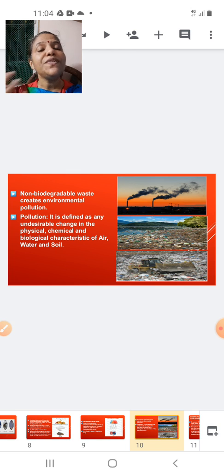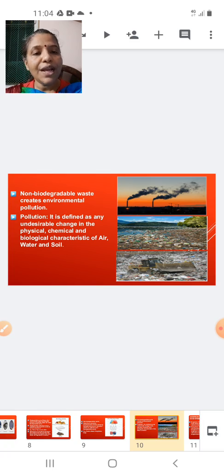Okay. Now what are the physical parameters? The color of the air, color of the soil, color of the water. These are nothing but the physical characters. What are the chemical characters for water? The chemical characters for water is the presence of a pollutant. As I told you, the color will change if a pollutant is added. So that is a chemical change. If there are some chemicals released into the air, what will happen? There will be a smoky appearance in the air, correct? At the same time, if microorganisms are released, the biological characters will change.